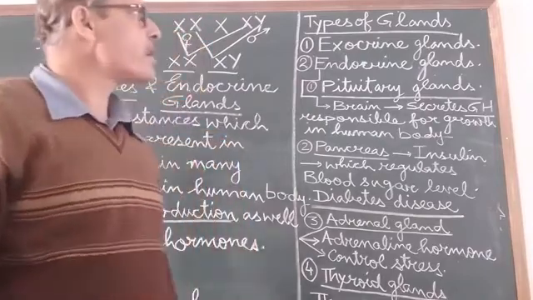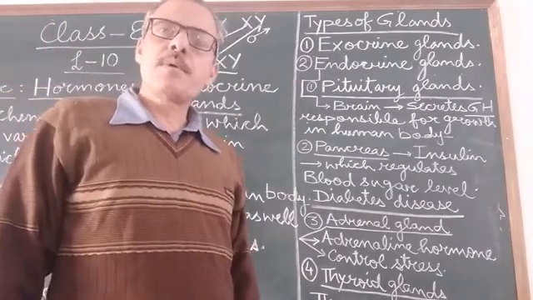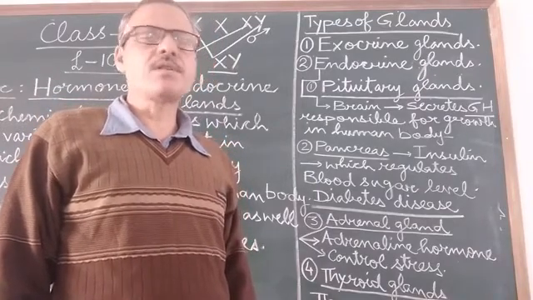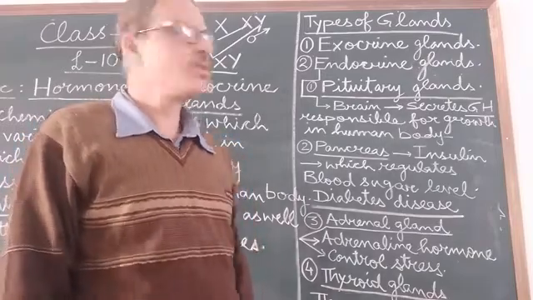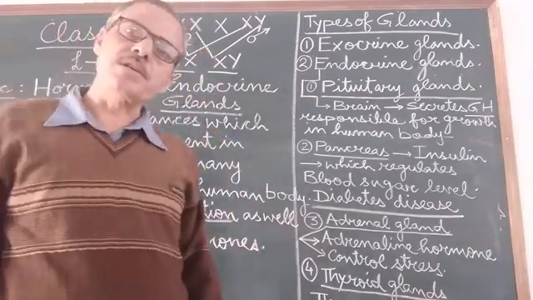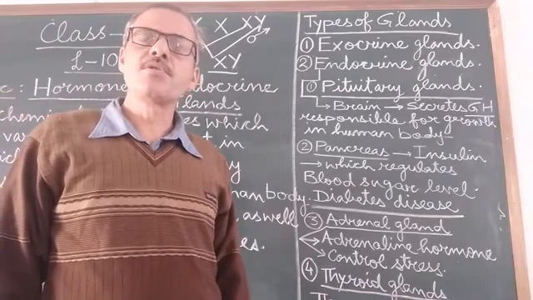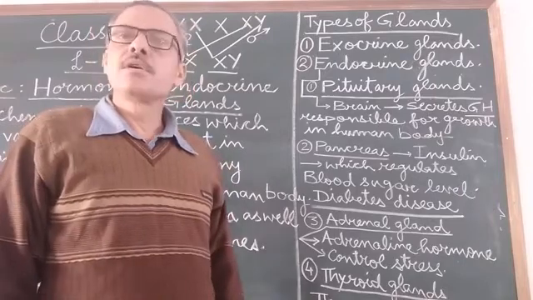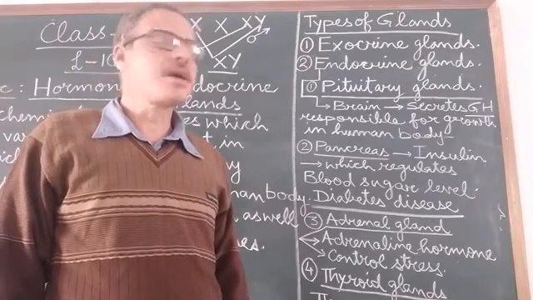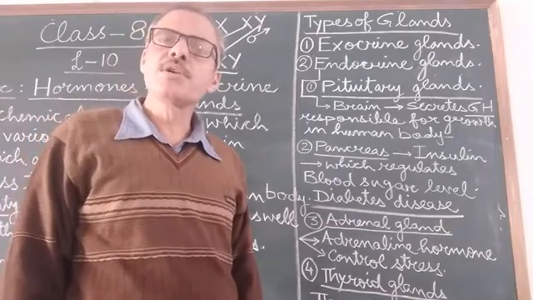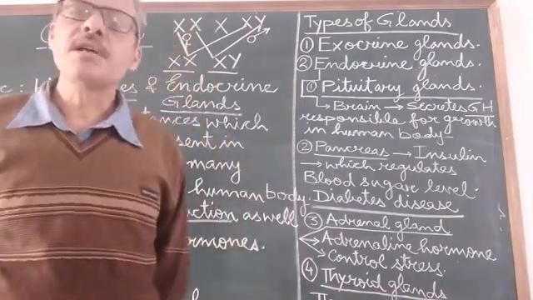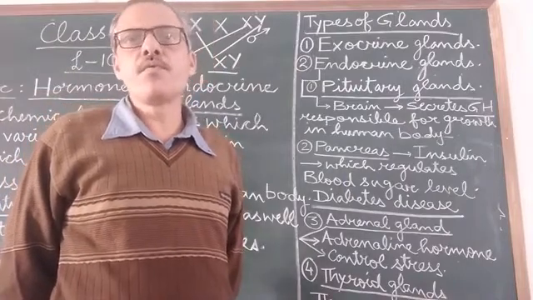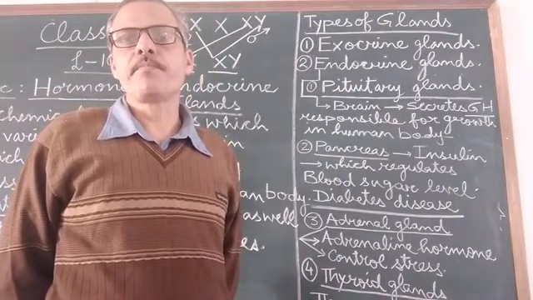Second important thing about the exocrine glands which you should remember: I am going to explain some examples of the exocrine glands and their function. First are the digestive glands, which secrete digestive juices. These digestive glands, which are kept under the category of exocrine glands, are responsible for secreting the digestive juices which help in the process of digestion of food in the human body.